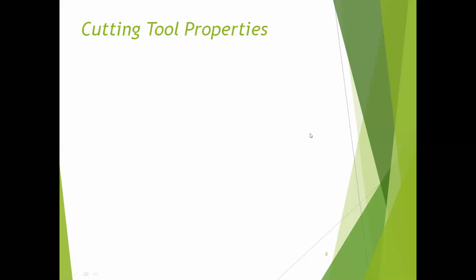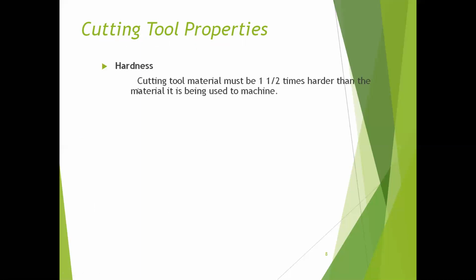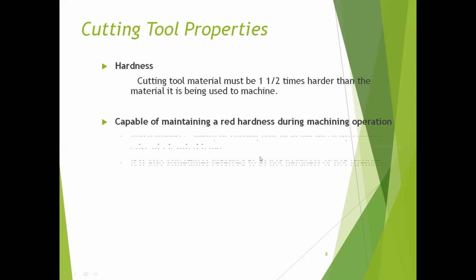Coming to the cutting tool material properties. Hardness. The hardness of the cutting tool should be 1.5 times that of the material which is to be machined. So the hardness of the cutting tool must be more than the hardness of the workpiece. And the cutting tool should be capable of maintaining red hardness during machining operations. It should have the capacity to maintain red hardness. Let's see what red hardness is.